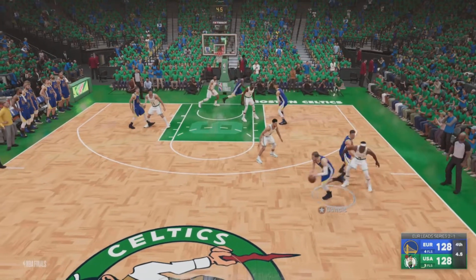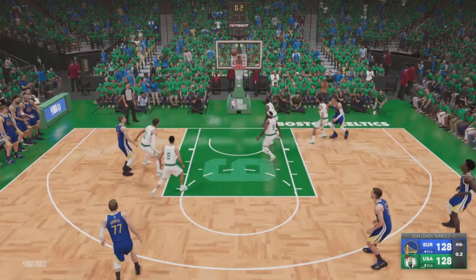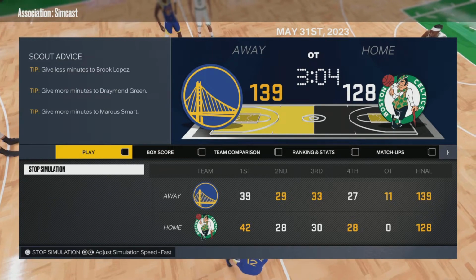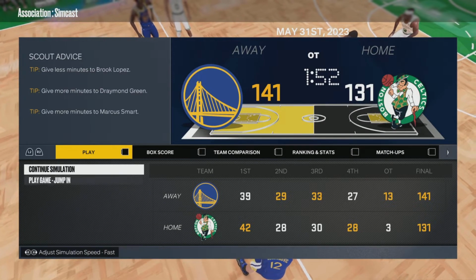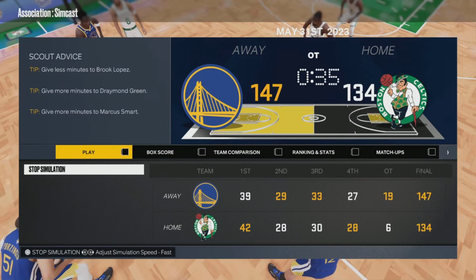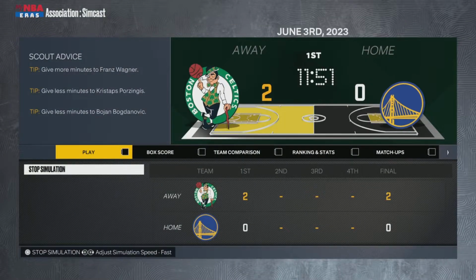128, 5 seconds left. Luka with the ball, another chance to win it, gives it up to Jokic. He had like an 8-footer to win the game, and he cannot hit it. But it didn't matter because Team Europe came out and scored 19 overtime points. 19! And they win that.